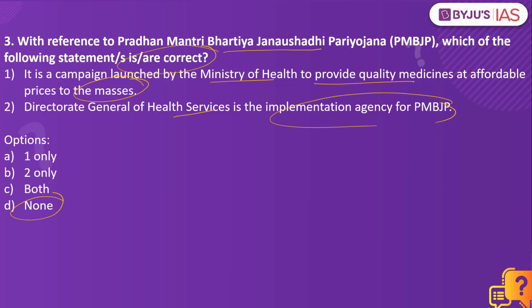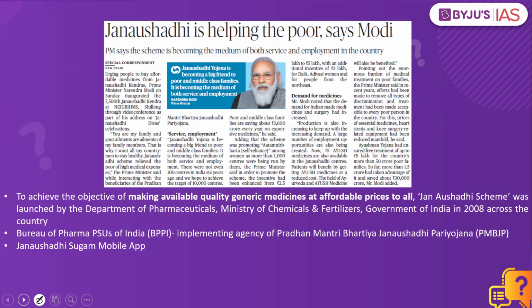Why? That is because when you look into this particular mission, it is a campaign launched not by the Ministry of Health, but instead it is by the Ministry of Chemicals and Fertilizers. Apart from this, it is not the Directorate General of Health Services, which is the implementation agency, but instead it is the Bureau of Pharma PSUs of India, which happens to be the implementing agency of the Pradhana Mantri Bharatiya Jan Aushadhi Pariyojana. Now let's understand what this program is all about.